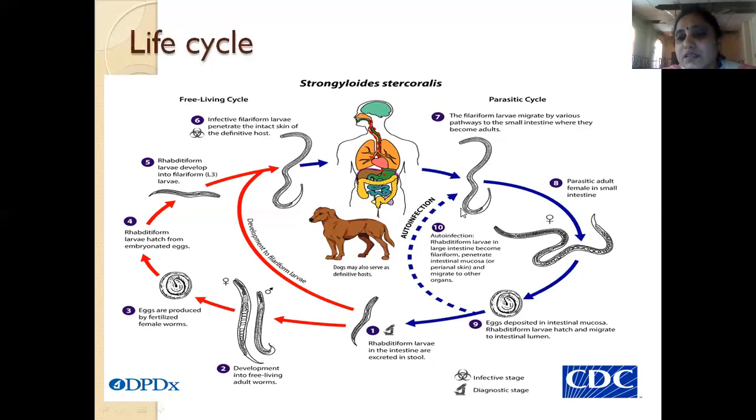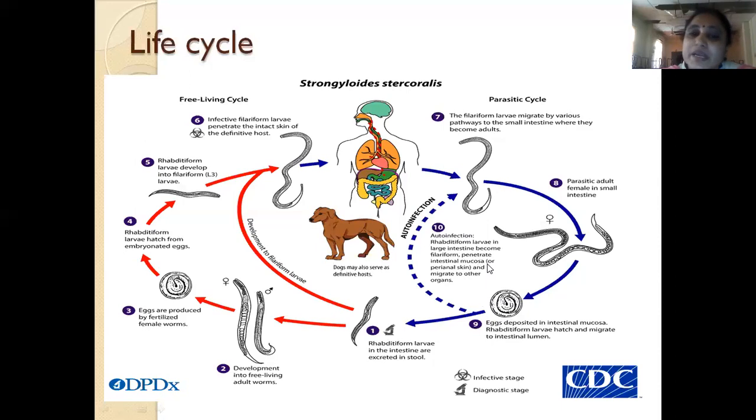Here each adult can give rise to lots of eggs, and these eggs are deposited in the intestinal mucosa. In the intestinal mucosa, rhabditiform larvae are formed, which are excreted in the stools. So both eggs and rhabditiform larvae can be excreted. But these rhabditiform larvae can again penetrate the intestinal mucosa or the perianal skin,